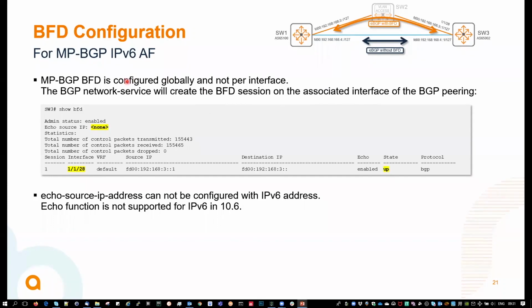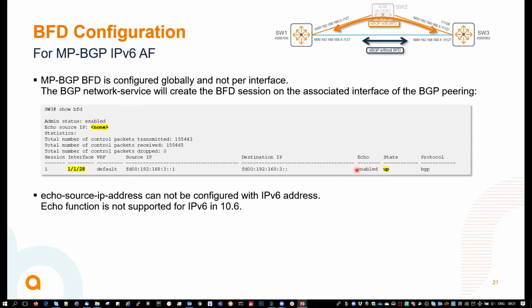Here you've got the BFD session that you see here that is applied on the interface that corresponds to the BGP peering, where that peering is established on which particular interface. You see the state is up. Even if this is IPv6, you may see an echo that is set as enabled.